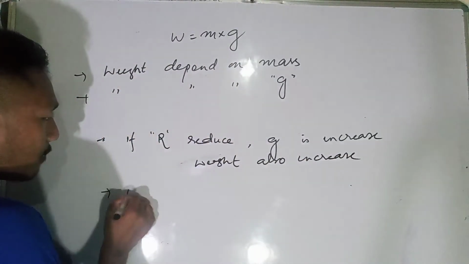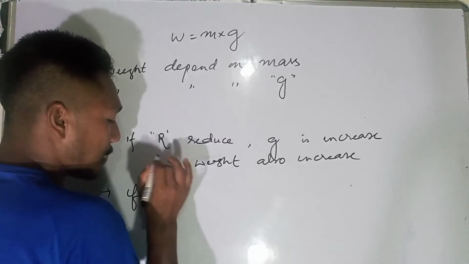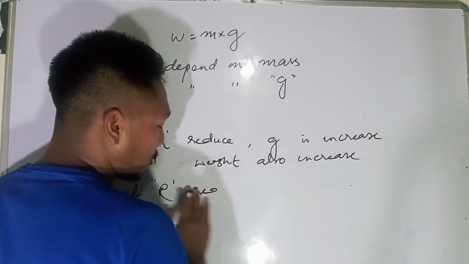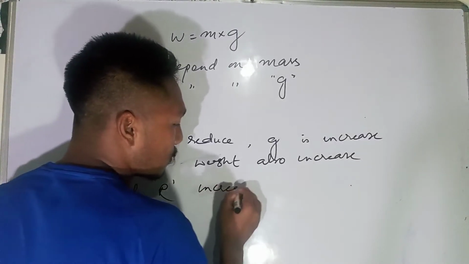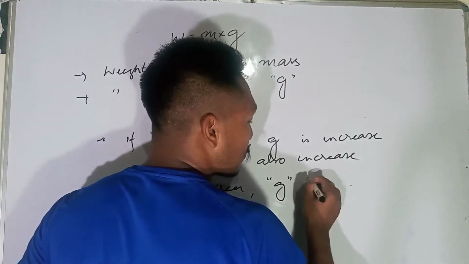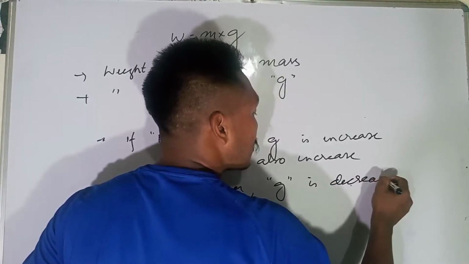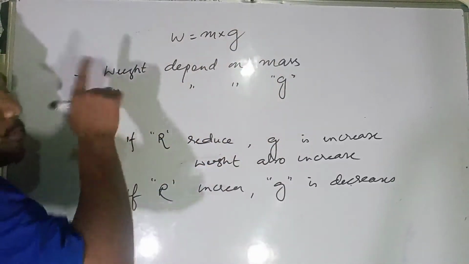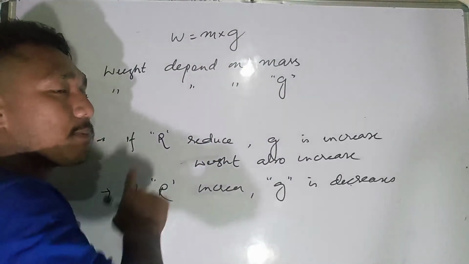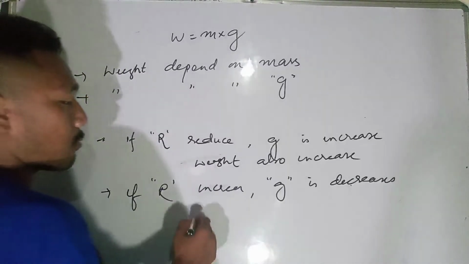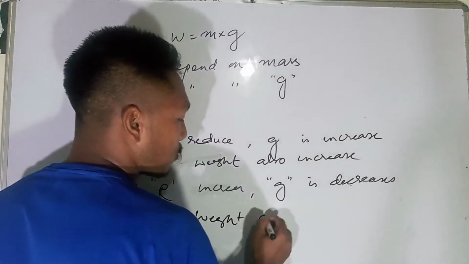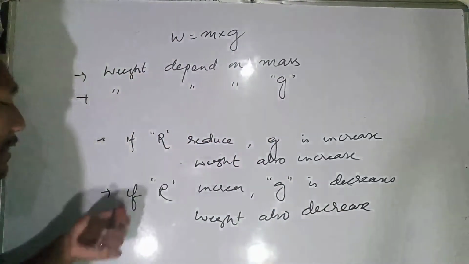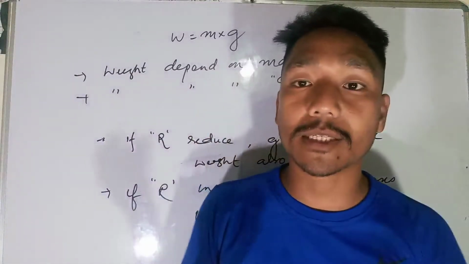Whereas if r, the radius of the earth, increases, we know the acceleration due to gravity is decreased. Then if acceleration due to gravity decreases, what? Weight is directly dependent on the acceleration. That means weight is directly proportional to the acceleration due to gravity. That means weight also decreases. Remember this one.